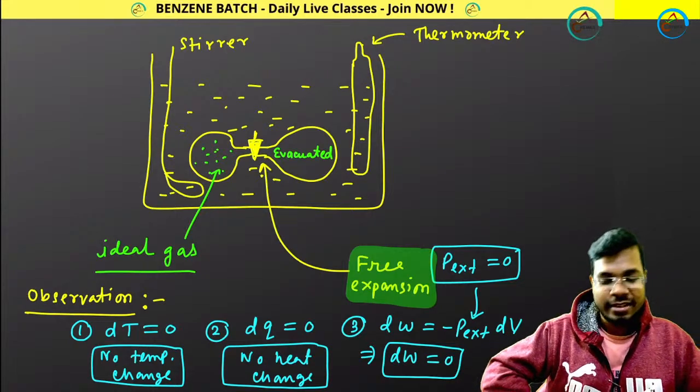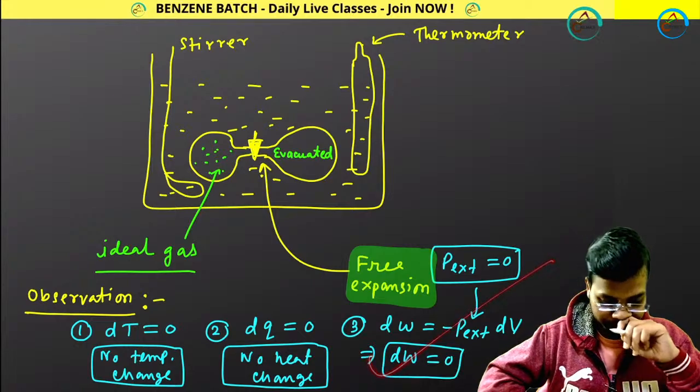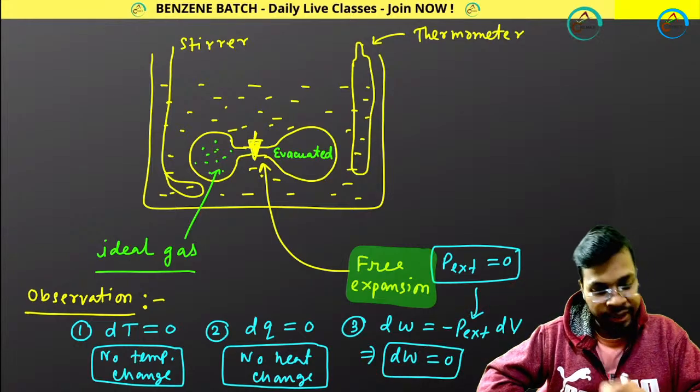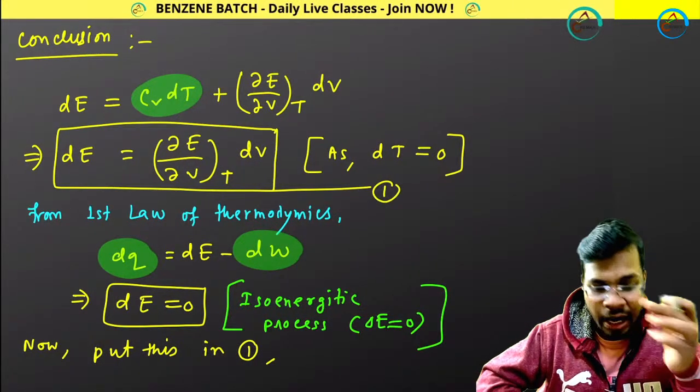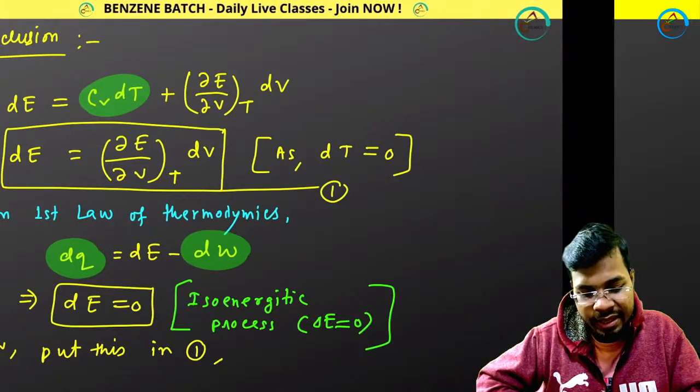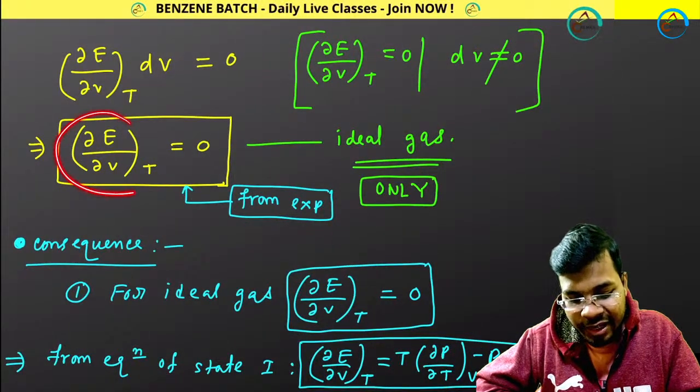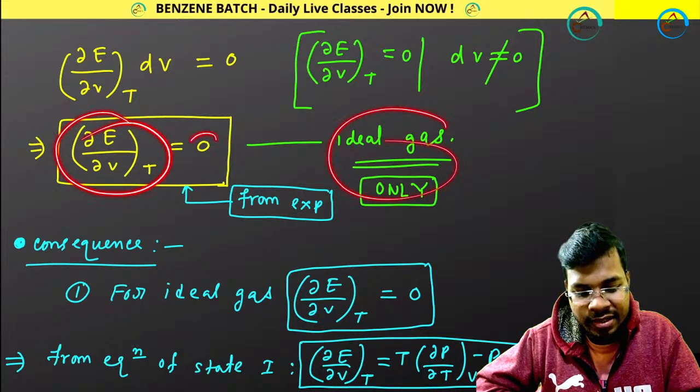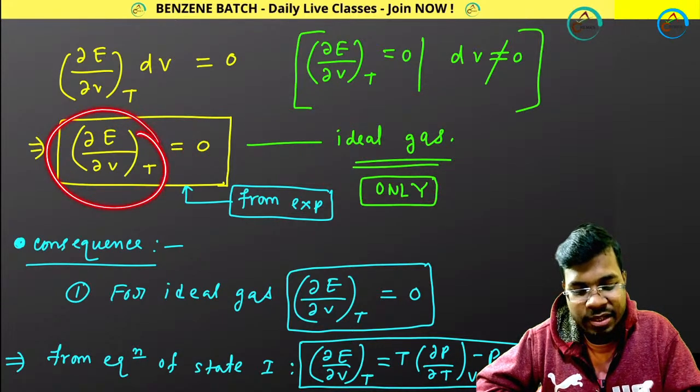Okay, perfect. Great. Then if I do this experiment, finally we get this result. (dE/dV) at constant T for an ideal gas, I get 0. For an ideal gas, (dE/dV) at constant T is 0 experimentally.